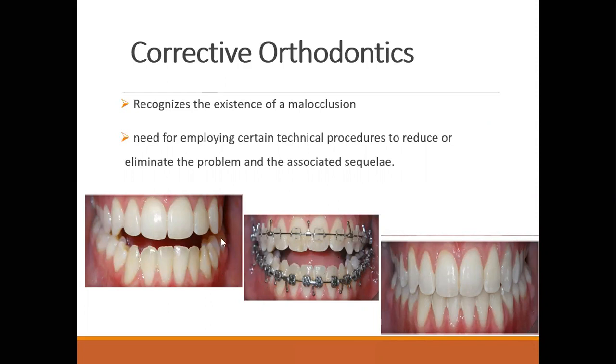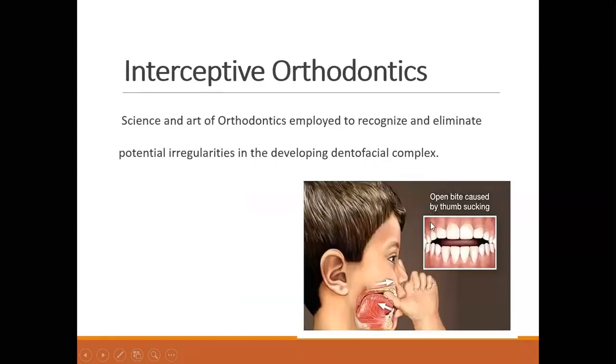Can you see here? This is the open bite. Here the patient is given fixed orthodontic appliances. These are brackets applied over the teeth, over which the wires and elastics and everything is placed. We will be discussing this later when we go further into detail. And finally, the patient is treated, and can you see here the patient is having good occlusion. In the last picture I showed you, when the child had the habit of thumb sucking, this space was open, that is called open bite.